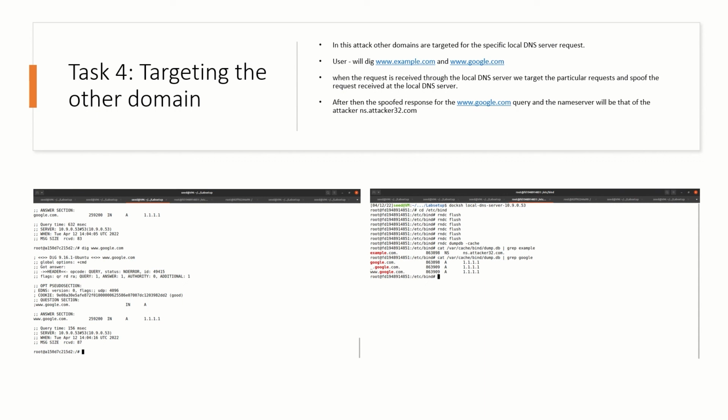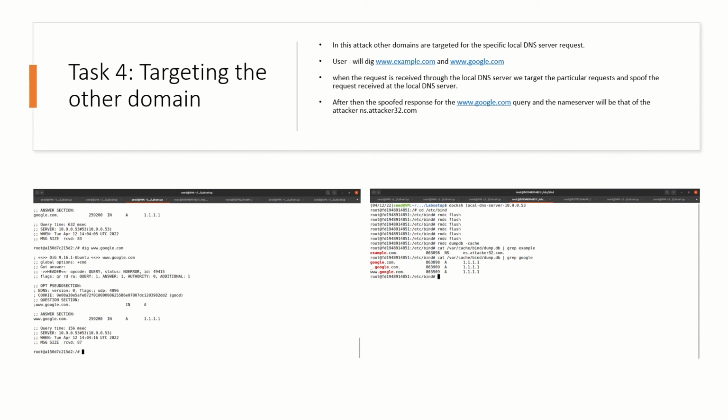So basically in this attack, all the other domains are targeted for the specific local DNS server request. When the user will dig a specific URL, then the request is received by the local DNS server. We target a particular request and spoof the request received at the local DNS server. So this is the main novelty of our whole attack.